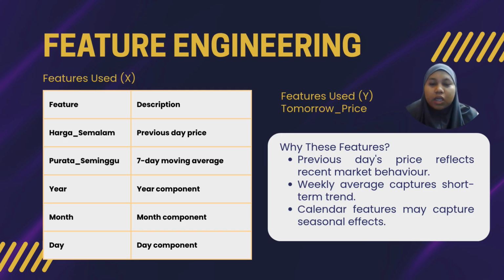Finally, I extract three calendar components: year, month, and day. These features help the model to detect potential seasonal movements or calendar anomalies in gold trading. By combining all of these, we give our linear regression model enough meaningful patterns to make a stable next day prediction.